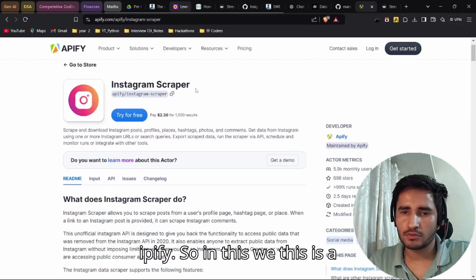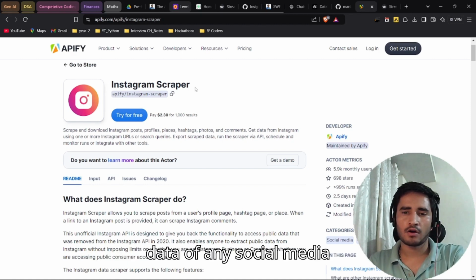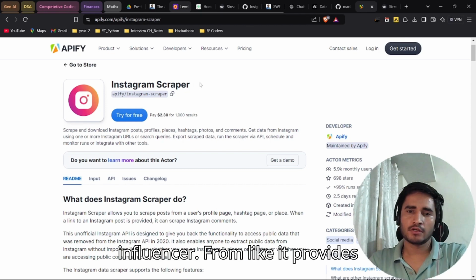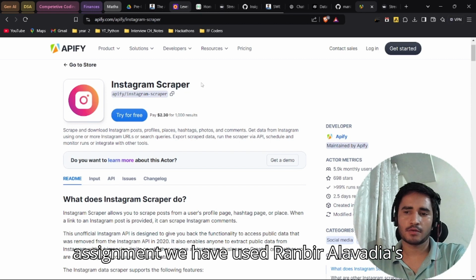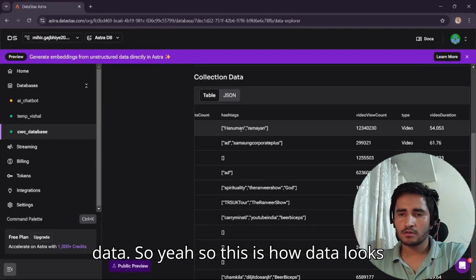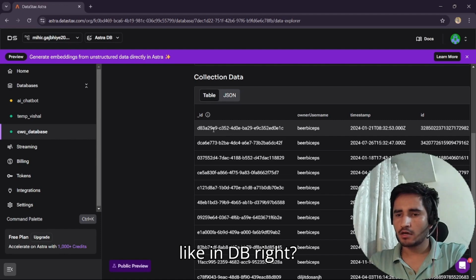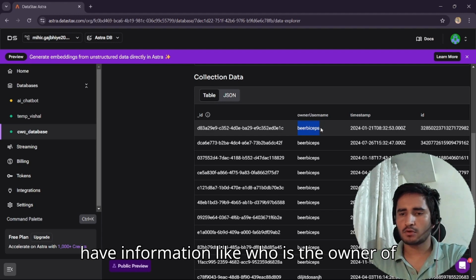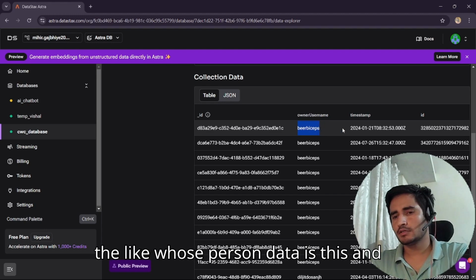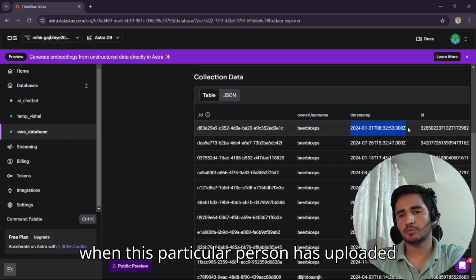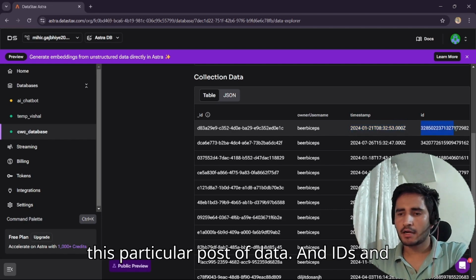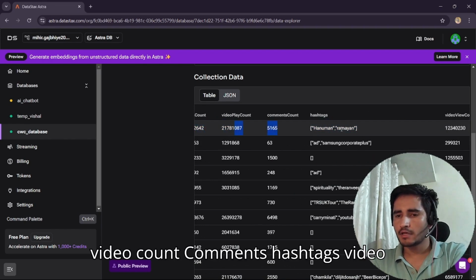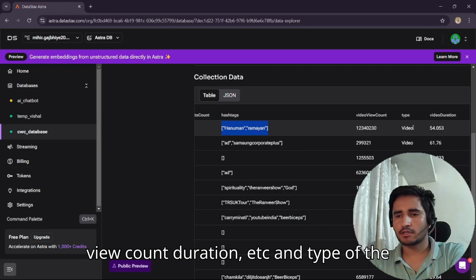This is a third-party tool by which we are getting data of any social media influencer, and it provides a variety of tools. For our assignment, we have used Ranveer Allahbadia's data. This is how the data looks in the DB. It has information like who the owner is, the timestamps of when the person uploaded each post, IDs, caption, video count, comments, hashtags, video view count, duration, and the type of the data.